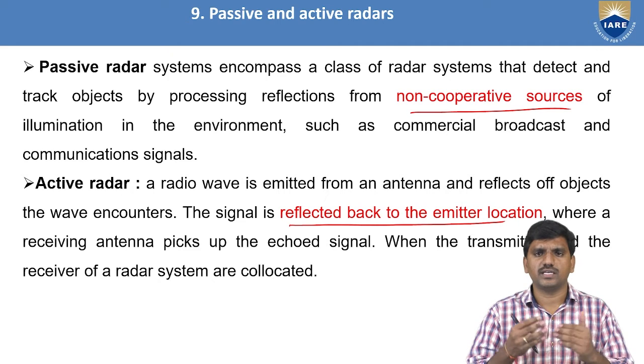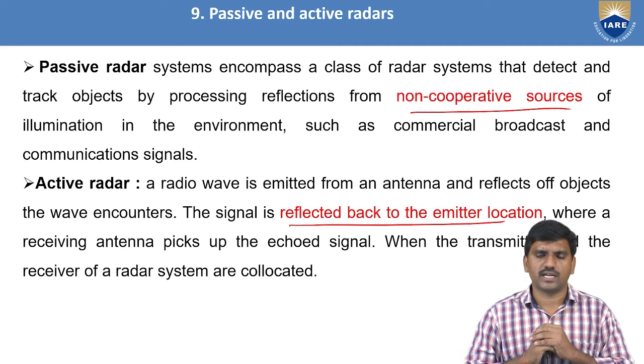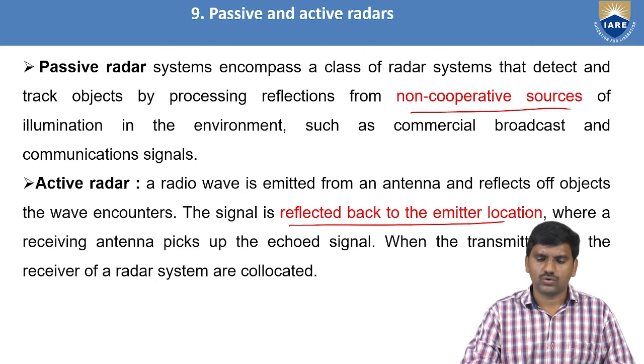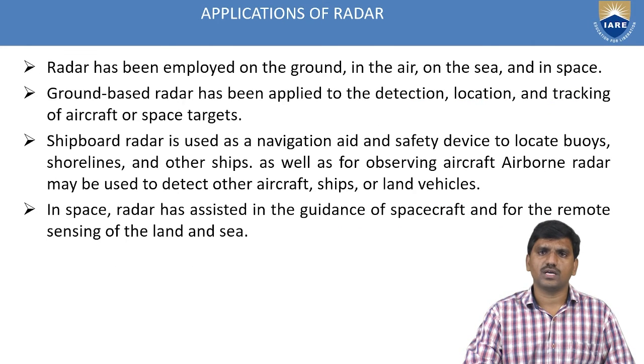We have here initially 9 types of radar: bistatic radar and monostatic radar, continuous wave radar, monopulse radar, instrumentation radar, active and passive radar, Doppler radar, and so on. Like this, we have in total 9 types of radars. Next, move on to the applications of radar. It is one of the important topics.